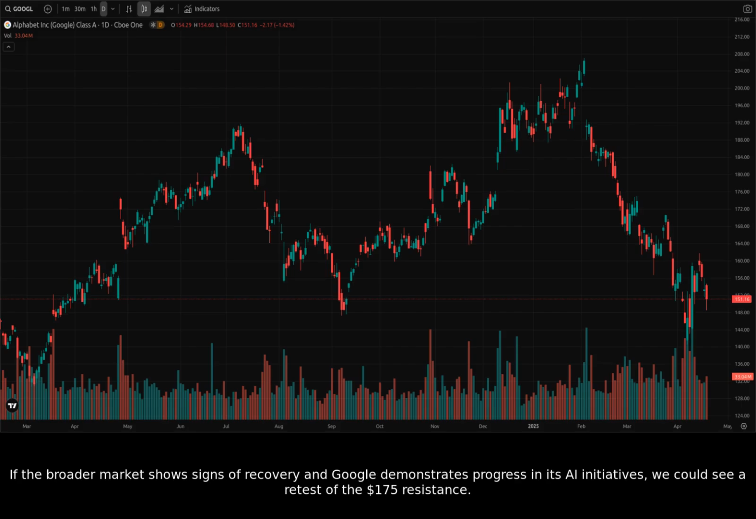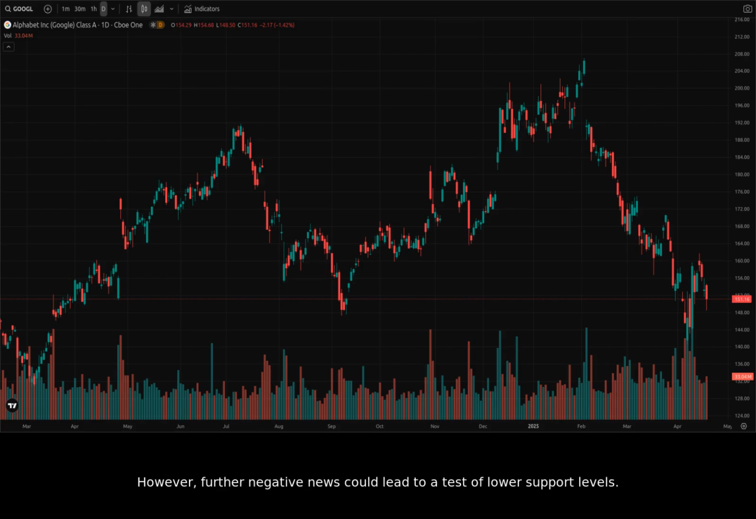If the broader market shows signs of recovery and Google demonstrates progress in its AI initiatives, we could see a retest of the $175 resistance. However, further negative news could lead to a test of lower support levels. Keep an eye on volume and news events.